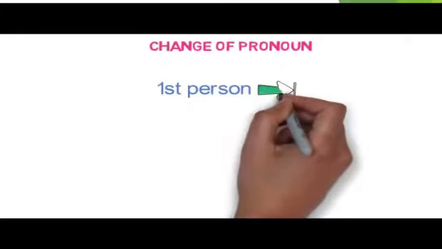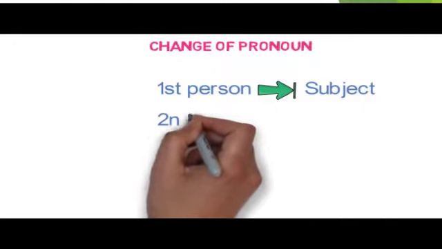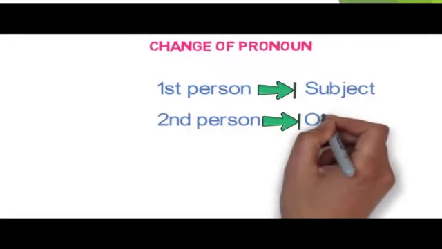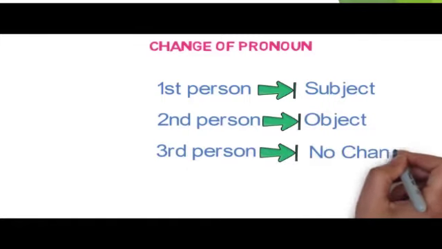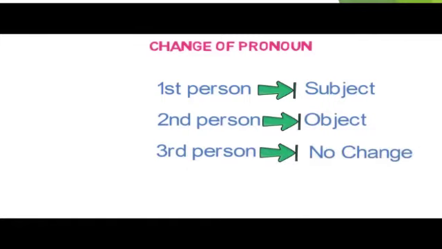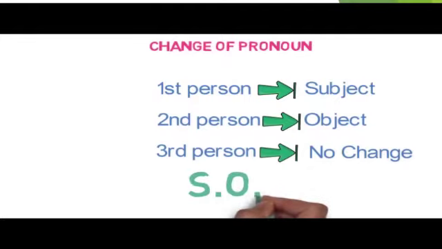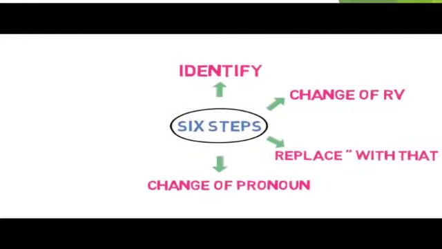First person will be decided as per subject. Second person will be decided as per object. And third person will remain unchanged. You can remember this change with an acronym SON. Please remember the changes of pronouns properly. First person will be converted to subject, second person will be converted to object, and third person will remain unchanged.